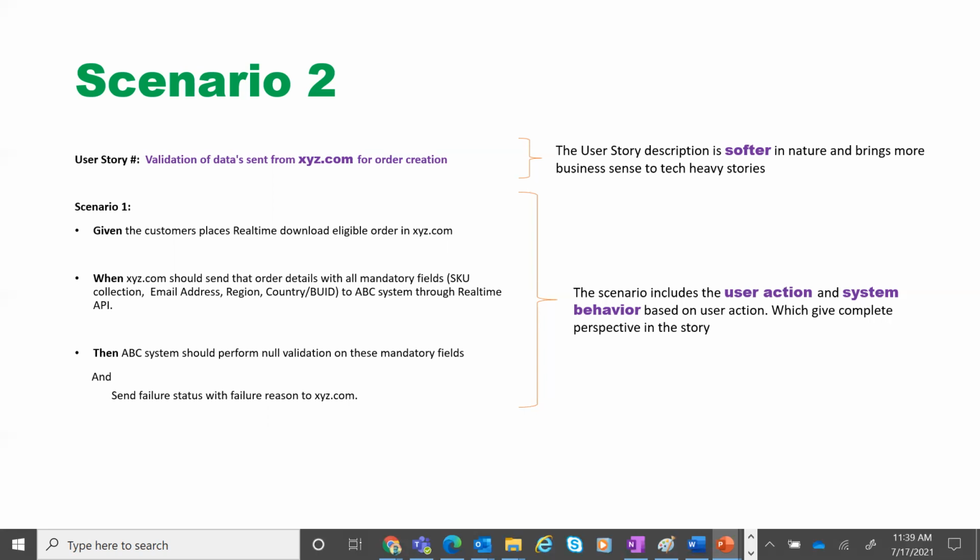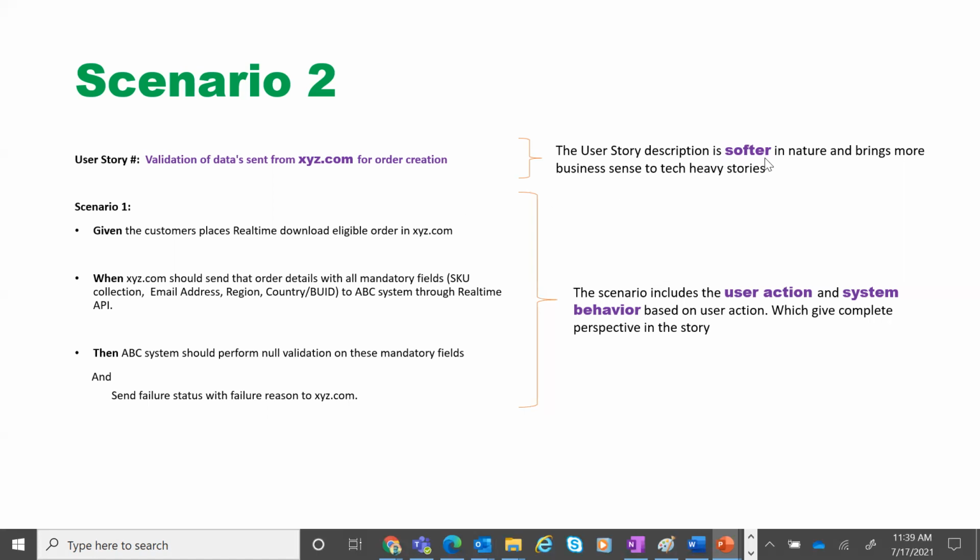a backend validation that is happening. You are basically saying, firstly, the user is performing an action, and the system is giving a reaction. Remember that the user has to perform an action for the system to give a reaction. So both are there. When the customer is placing a real-time order on xyz.com, if something happens, then send the failure status with failure reason to xyz.com. The customer is able to see.